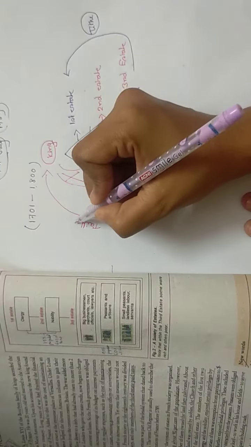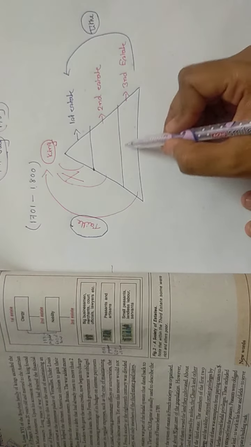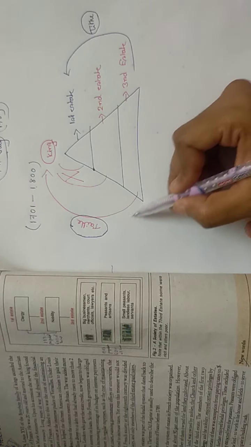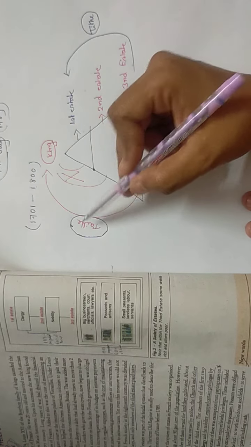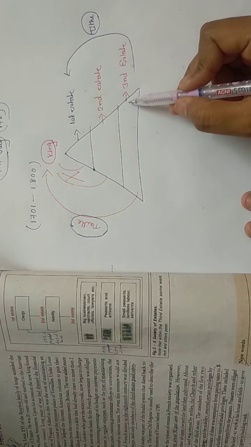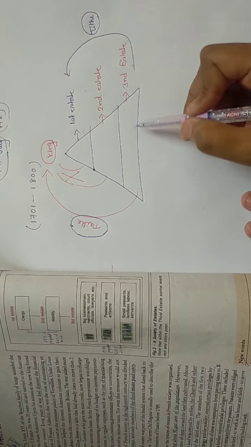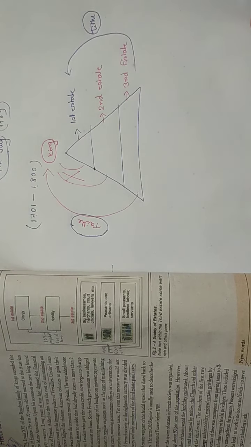So mainly these two types of tax were paid by the third estate people. One tax was paid directly to the king, and the name of that tax was tail. Another tax was paid by the third estate people to the clergy, to the church. The name of that tax was tithe.